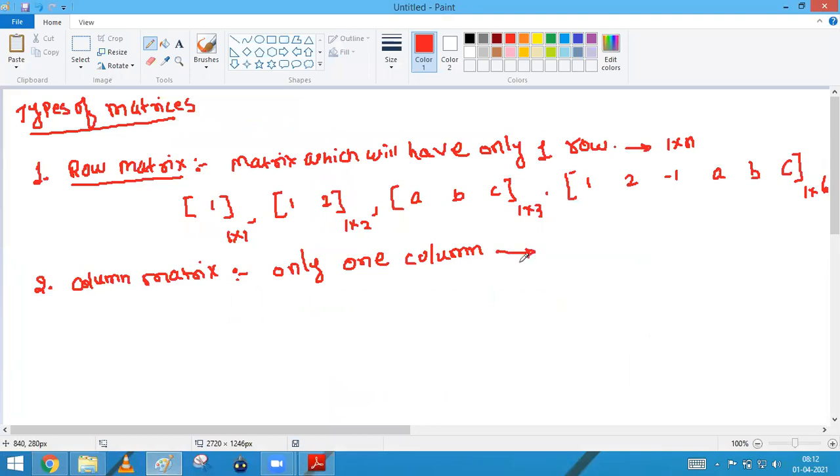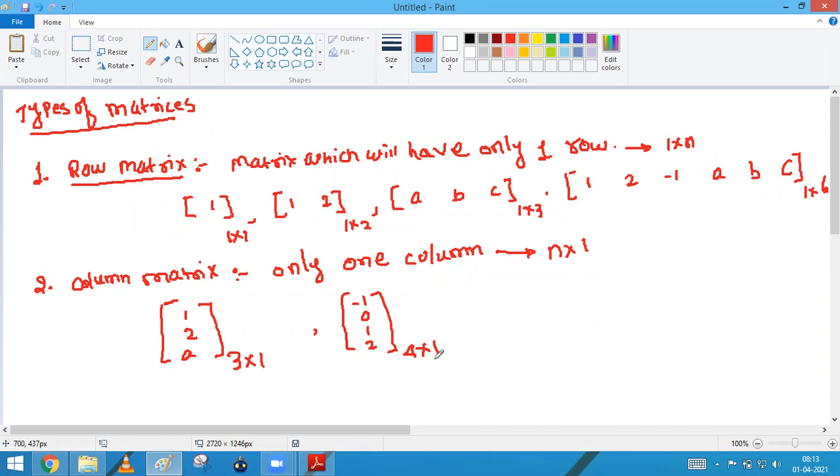So if you have to define the order of such a type of matrix, it will be basically equal to what? The n cross 1, means the number of columns will be 1 and the number of rows can be anything. Okay, so you can express in this form 1, 2, A. So if you look at your number of rows, there are 3 rows and the number of columns is what? 1. Okay. Now after that, suppose we write minus 1, 0, 1 and 2. Okay. So what will the order of this matrix be basically? The order of the matrix will be equal to here the 1 row, 2 rows, 3 and 4. There are 4 rows and only one column.